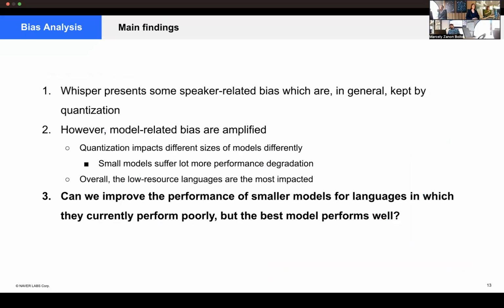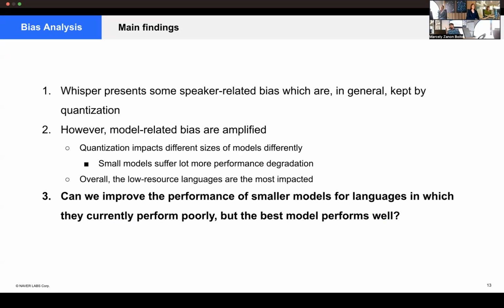So overall, this bias analysis shows that Whisper presents some speaker-related bias. They are in general dampened by quantization. However, model-related biases are amplified. Quantization impacts different sizes of the models differently, with small models suffering more performance degradation, and low-resource languages also being the most impacted in all scenarios.